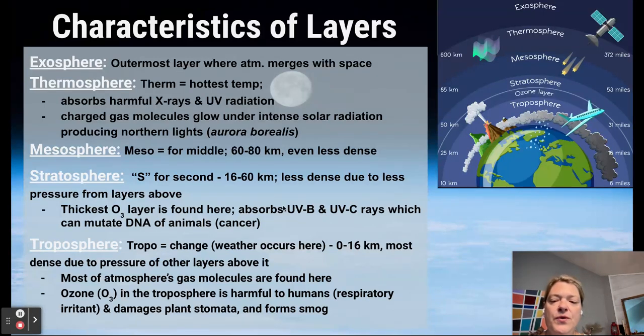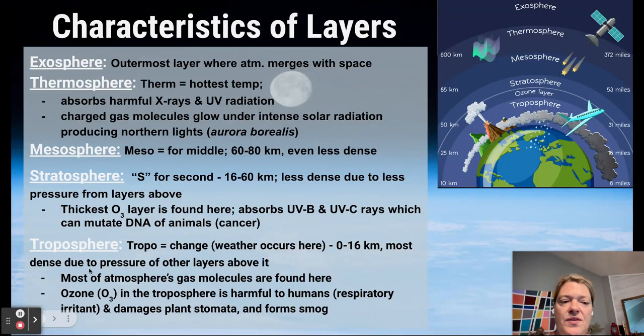And if this gets through, because we as humans, like I said earlier, have been using CFCs, it creates less ozone in that layer. And then some of those UVB and UVC rays can get through, which cause cancer and can actually mutate the DNA in our cells. So that's very dangerous.